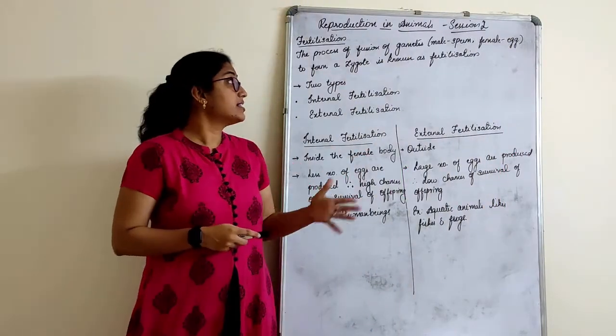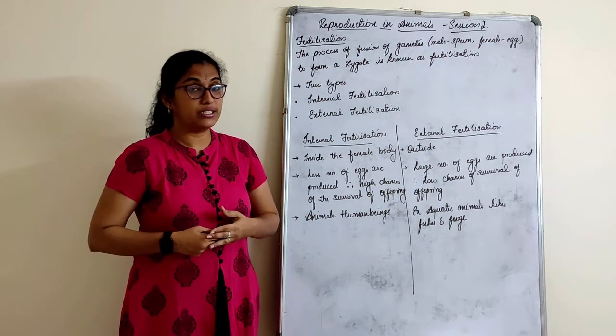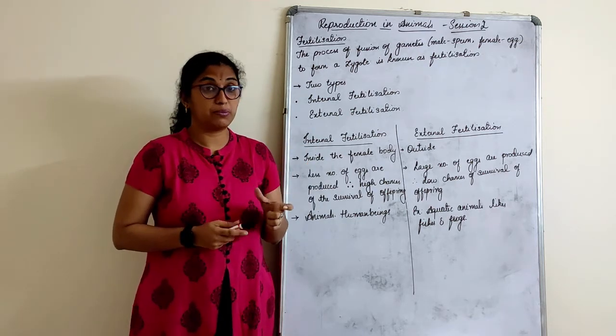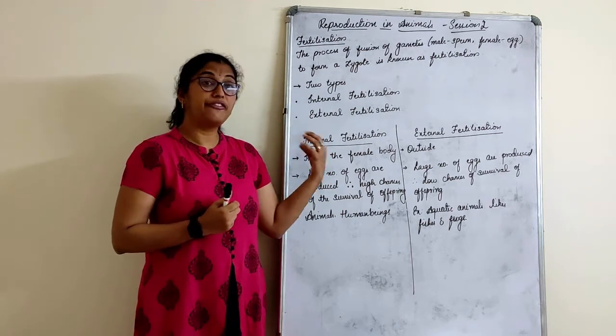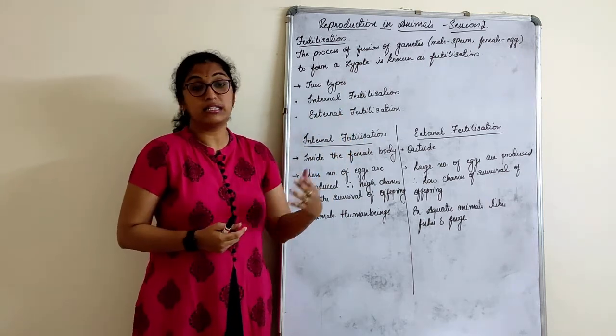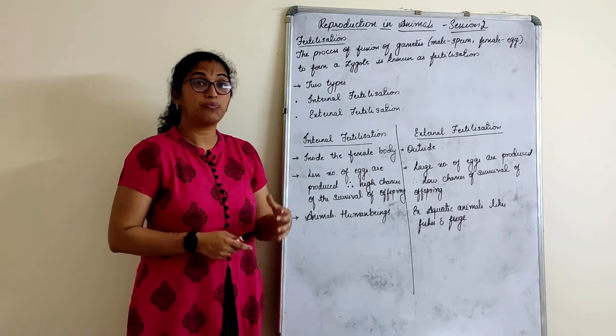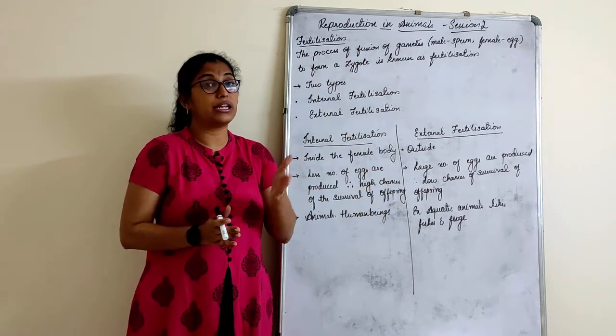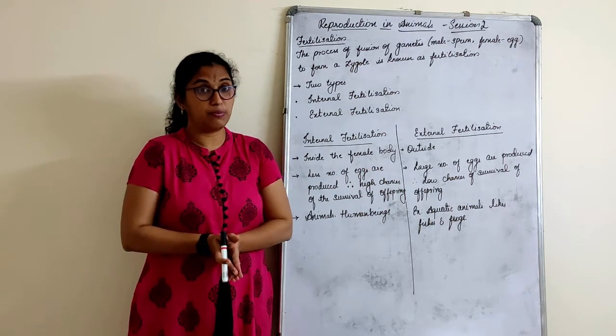Good morning. We'll start session 2 on chapter reproduction in animals. In our previous session, we understood the definition of reproduction. We also saw different reproductive organs in male as well as in female. Basically, there are two types of reproduction: one is sexual reproduction and another is asexual reproduction.